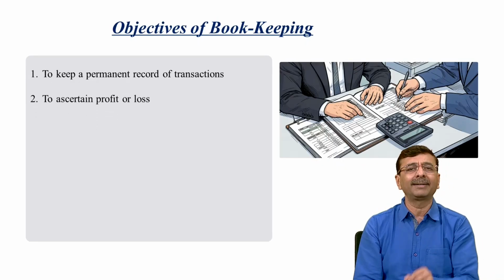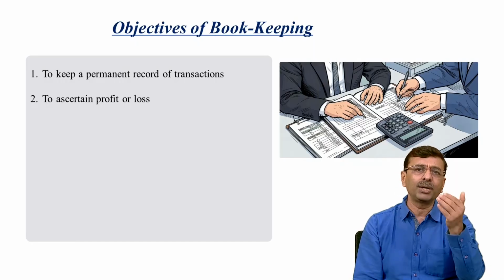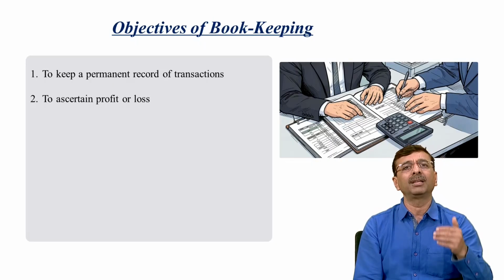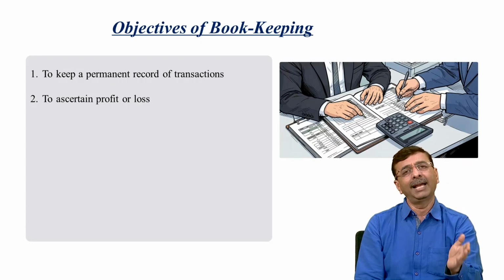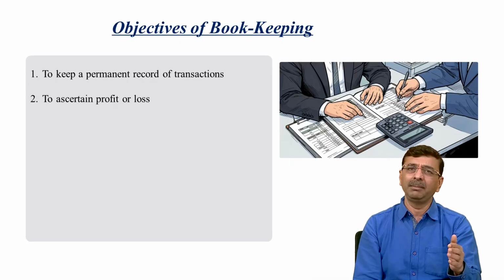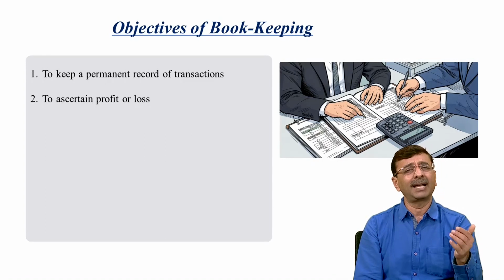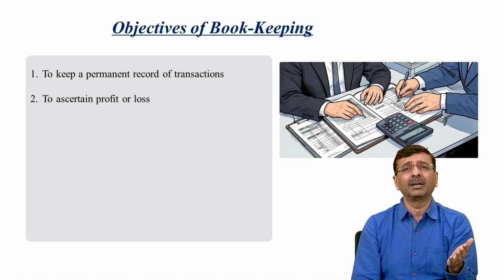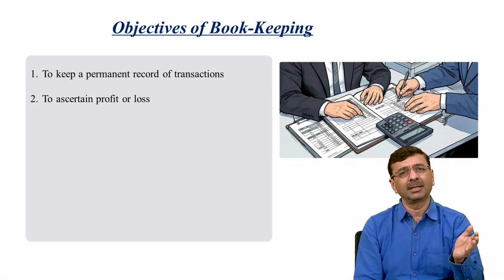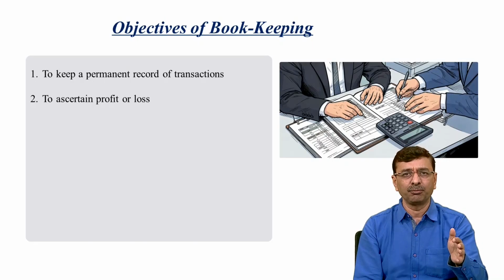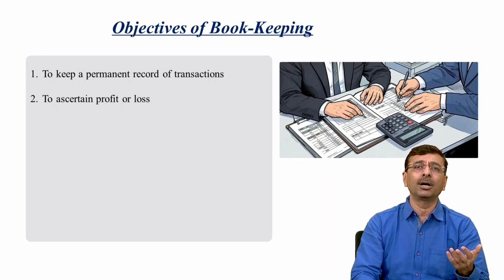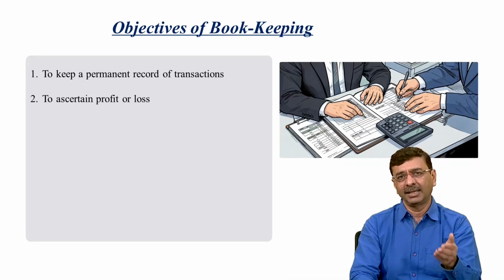Objective number two is to ascertain the profit and loss. Once you record all these transactions in the books of accounts, automatically you will get the information of whether you are earning a profit or a gain, or maybe at the end of the particular time you are suffering a loss, where the amount of expenses is more than the revenue. That means the company is not running in a positive way, but is actually suffering losses. So how the profit and loss is earned at the end of the specific period is another main objective.